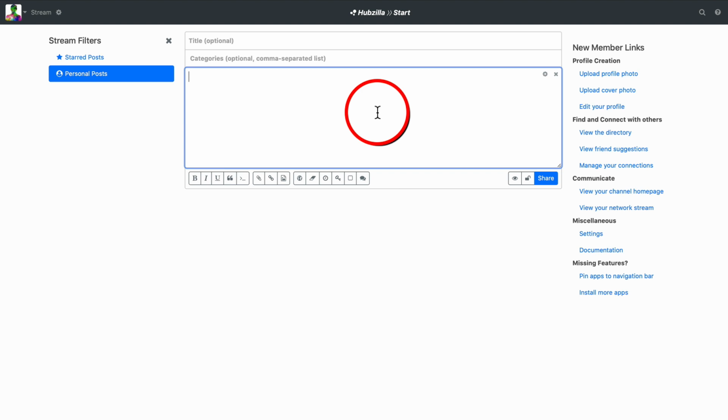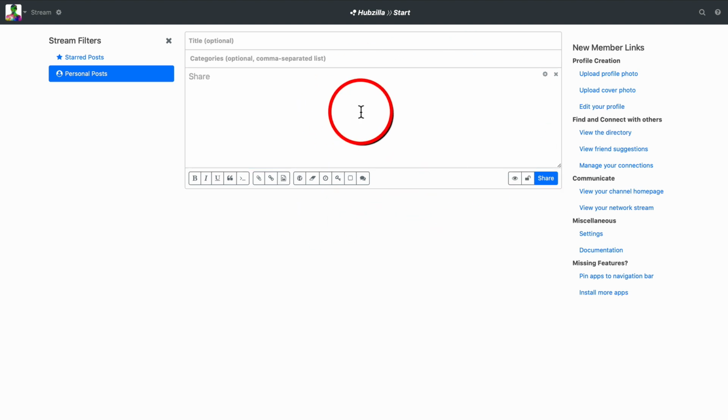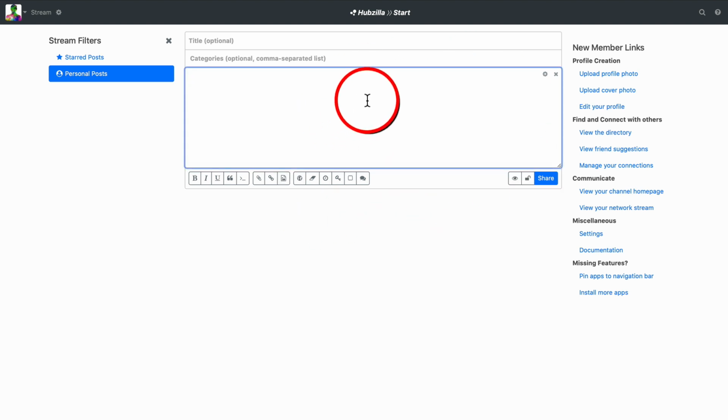And listen, you can automate everything in some way. So chances are when you post on your website, you can automatically have that feed sent through to your channel here. Now, I'm not technical enough to figure that out at the moment, but if you figured it out, do let me know in the comments.